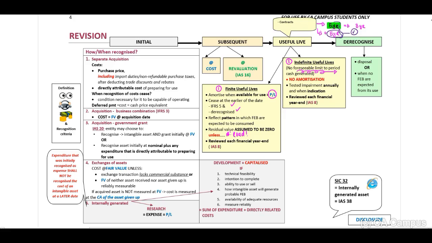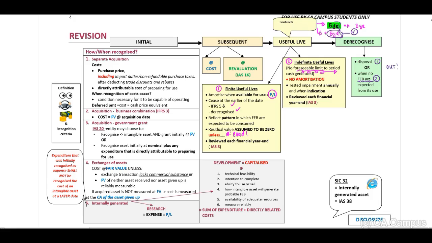Our next step, when to de-recognize an intangible asset. Either when that asset is disposed of or when we can identify that there will not be any future economic benefits from that asset. Then you need to de-recognize the asset and take it out.